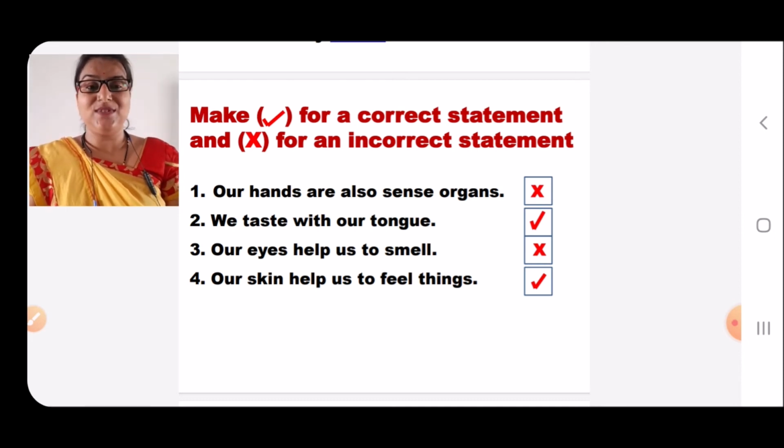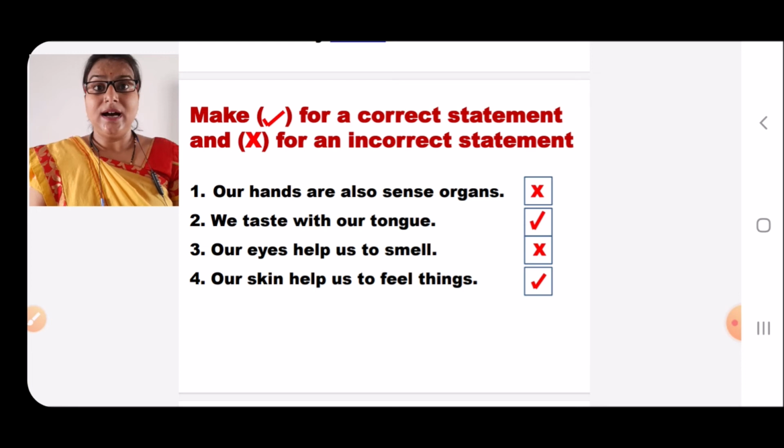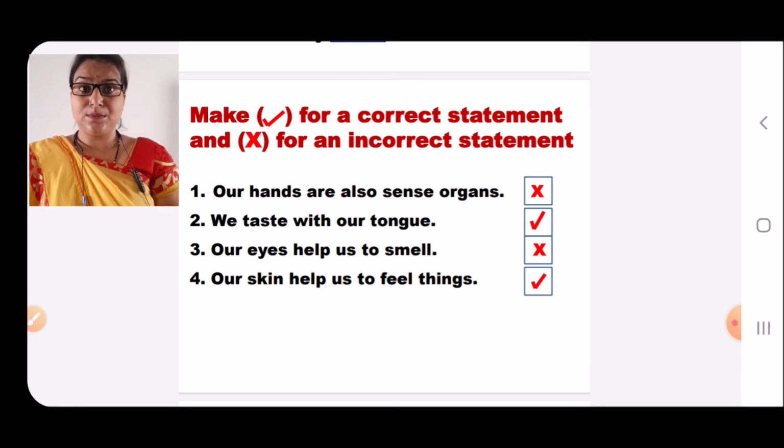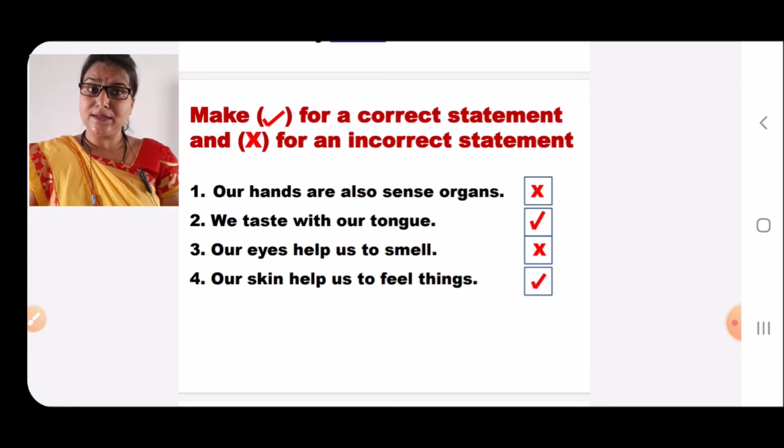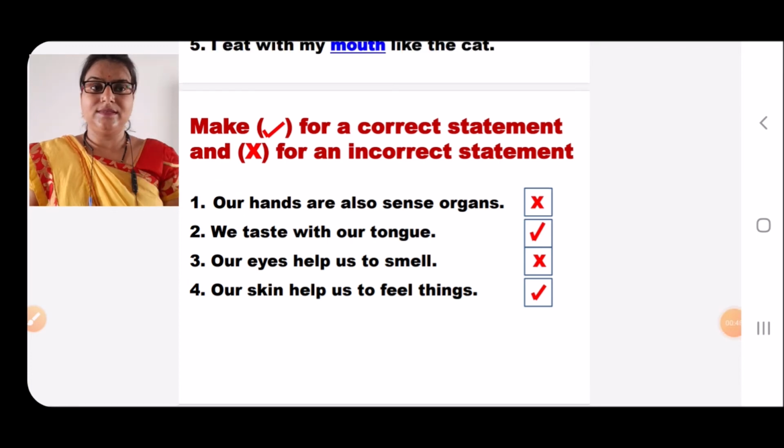Yes, we taste with our tongue only. Number 3. Our eyes help us to smell, isn't it? No, it is wrong. Number 4. Our skin helps us to feel things. Yes. Now let's go to the next page.